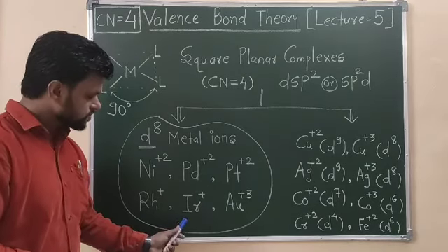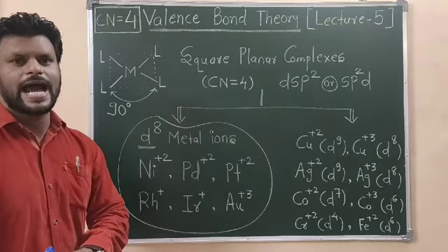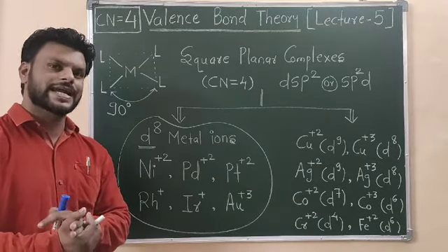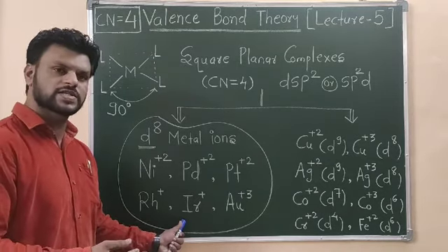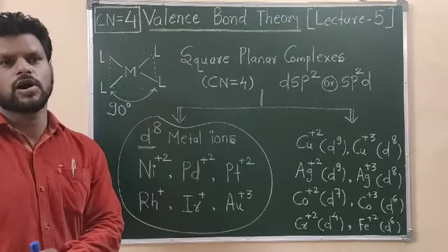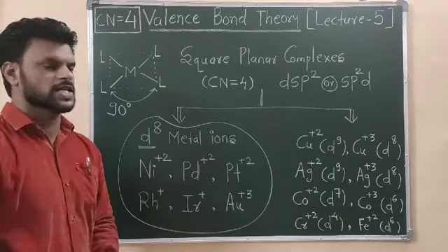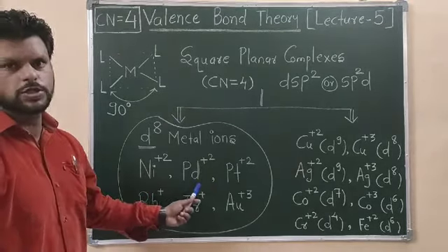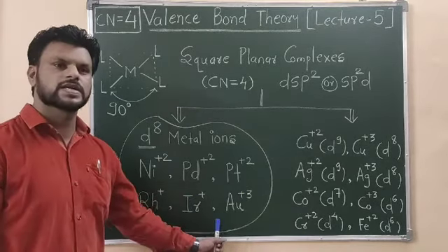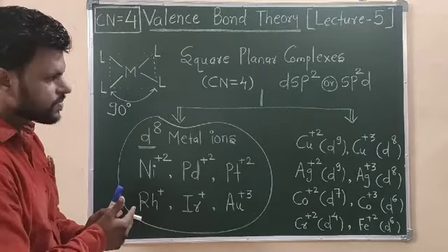Iridium +1, a Vaska's complex and Crabtree catalyst. These two are well-known square planar catalysts for iridium +1, and this compound of iridium +1 can be used for various catalytic transformations. So if I take an overall discussion, nickel +2, palladium +2, platinum +2, rhodium +1, iridium +1 and gold +3 are well-known examples of the square planar complexes.